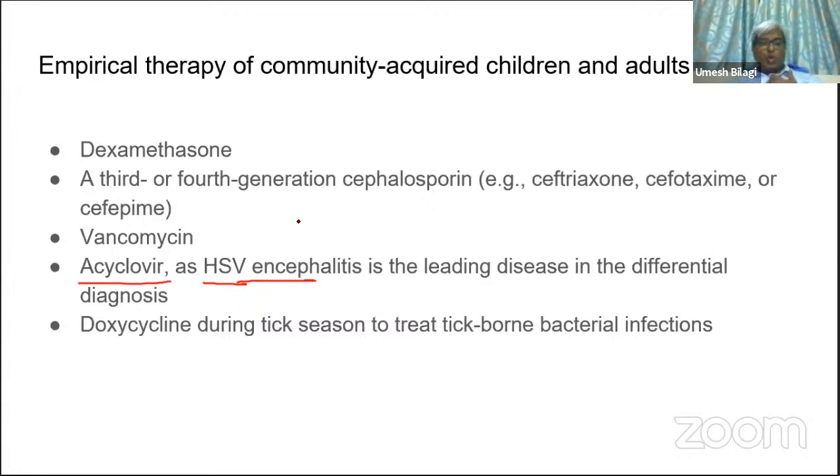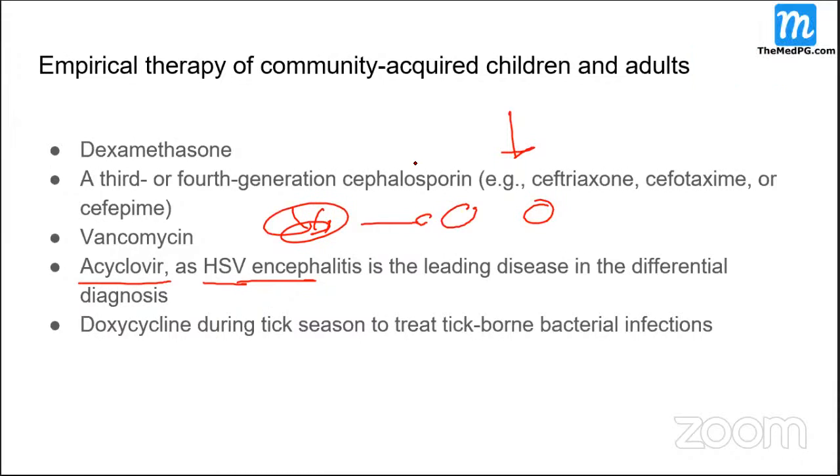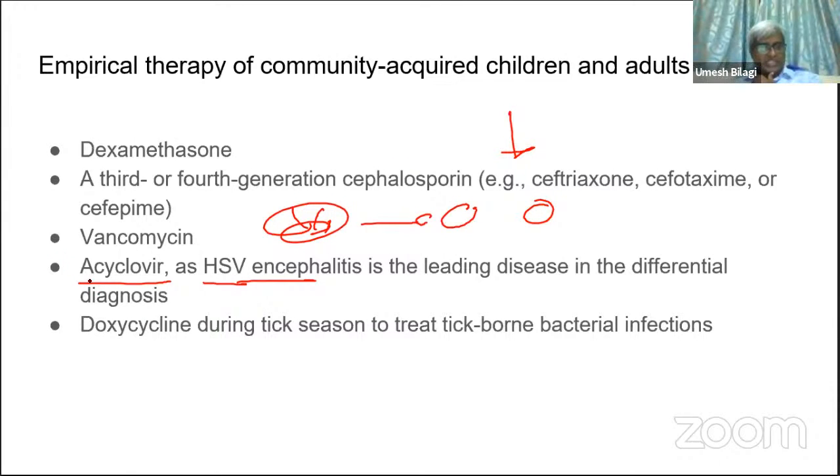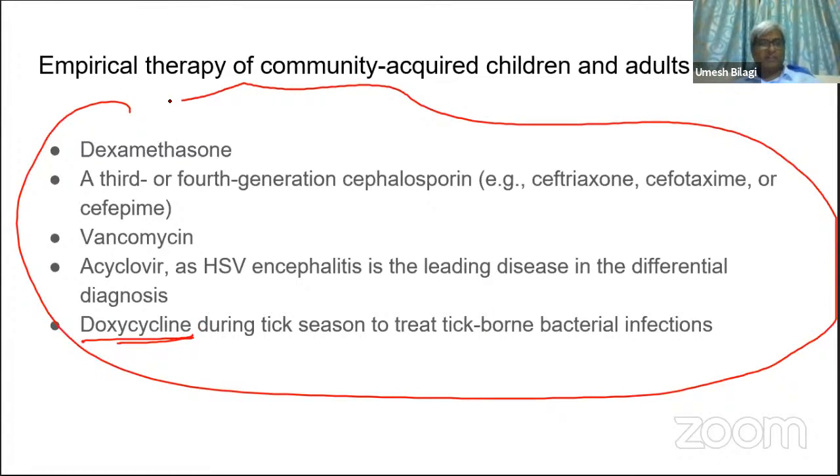Because if you are not able to rule out the viral possibility, because CSF is giving some neutrophils, some lymphocytes, and the patient has received some treatment, your CSF is really confusing you. You don't know what the real picture is. Patients before coming to you would have already taken antibiotics from a general practitioner. So many issues can come up, and the clinical picture and the CSF findings are not very diagnostic. In such a case, start acyclovir also, intravenous, especially to rule out HSV encephalitis, a leading disease. And if there is a rash, start doxycycline. These are the empirical regimens in a case of meningitis.